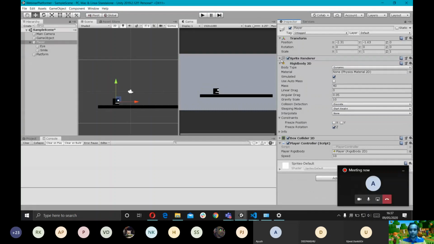So what we're going to do is invert the scale in the x-axis. What happens if I change this to -1? The player is facing left. If I change it back to 1, it's facing right again. So now we need our player controller script to access the transform component and change the scale of the player so that it changes with the direction the player is moving in.